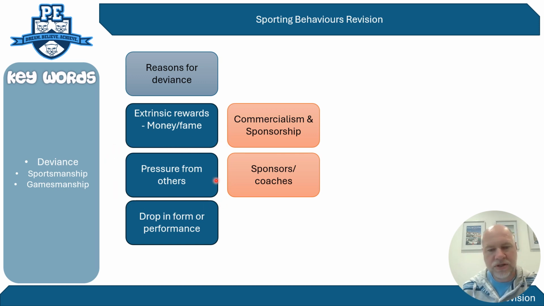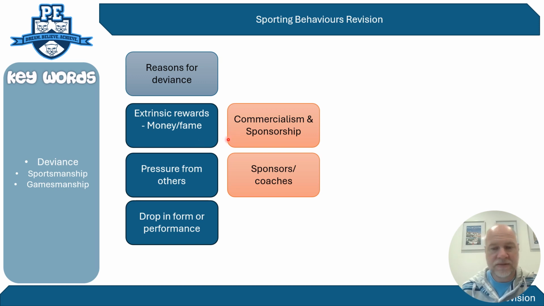Other things might be pressures. So pressures from other people outside, the pressures from coaches, pressures from sponsors, and so on and so forth. Or it could just be dropping in performance and the inability to keep up with the performance. Maybe as a player's aging, they might take some performance-enhancing drugs to keep them going, which is in fact linked to cycling and sort of what Lance Armstrong did to continue being at the top of his game, which would be the AO2.